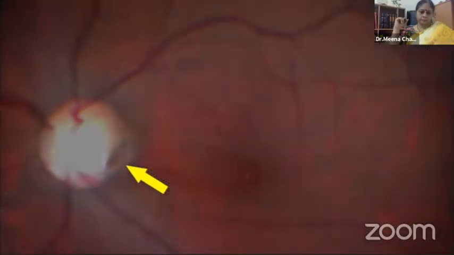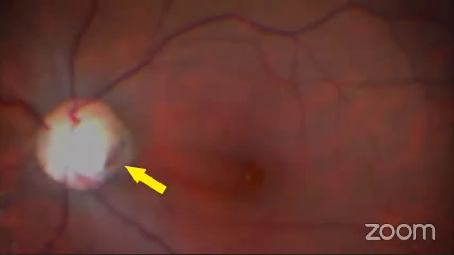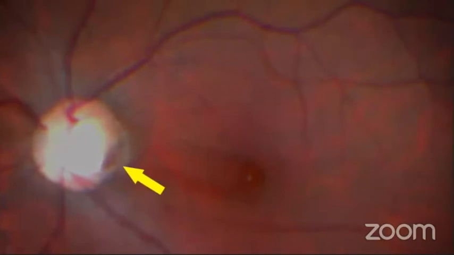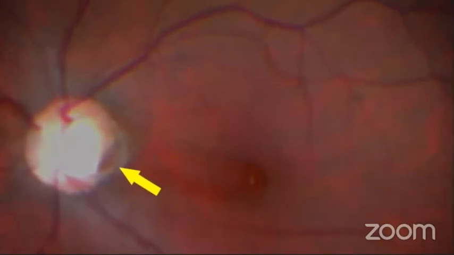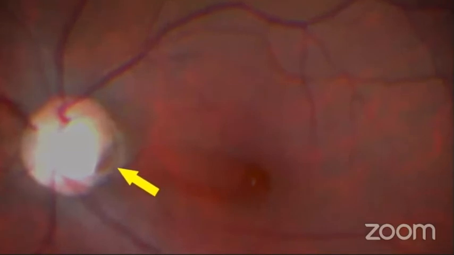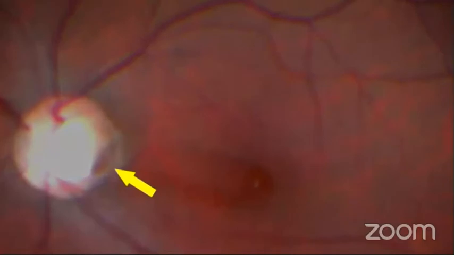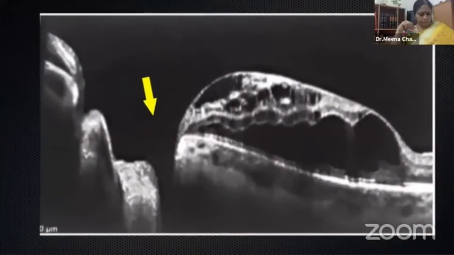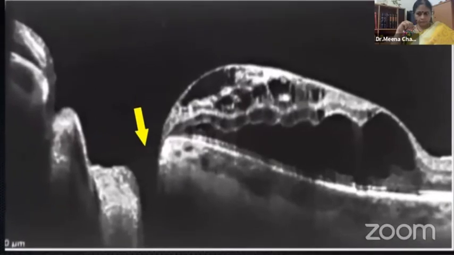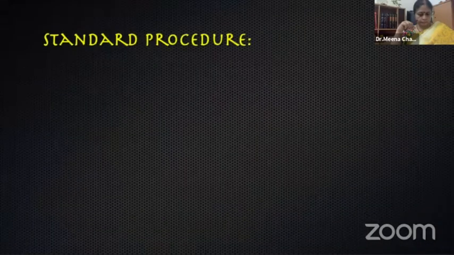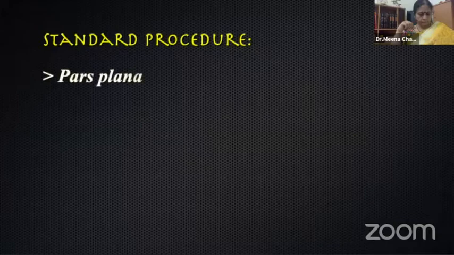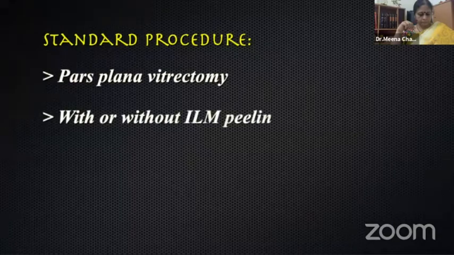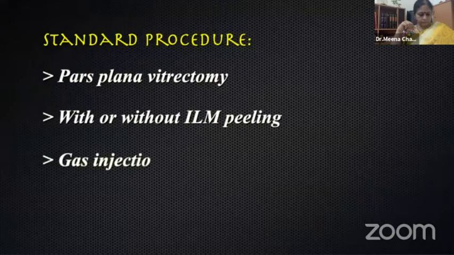Optic disc pit is a scenario where we find the optic nerve pit with central serous chorioretinopathy, which means that the patient has a congenital optic nerve pit which at some point in the lifetime of the patient collects fluid under the macula, which leads to the decrease in the vision of the patient. The OCT reveals schitic changes at the macula. The standard procedures for the management are pars plana vitrectomy with or without ILM peeling and gas injection.